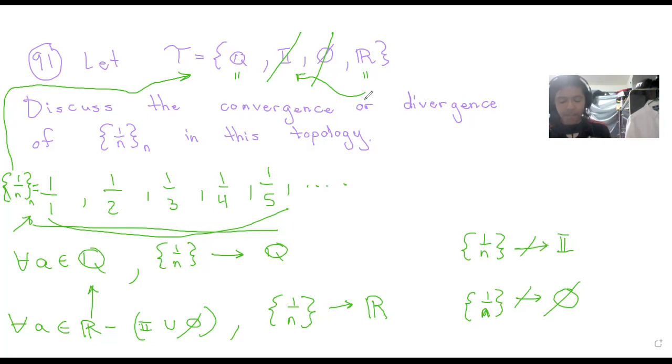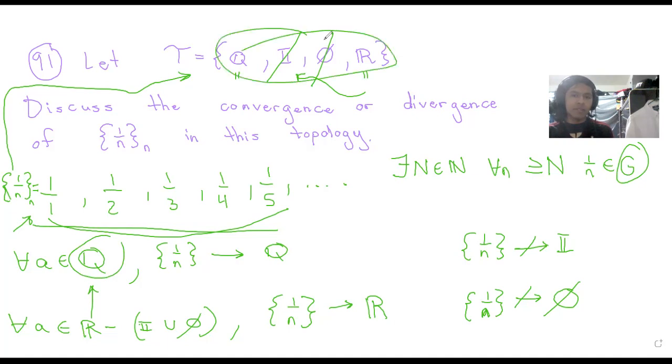And that is my proof, but if you want the definition for convergence, it's that there exists an N in naturals such that for all n greater than or equal to N, 1 over n is in G, and again G would be these up here. So that's true for rationals and reals, but not true for irrationals or the empty set.